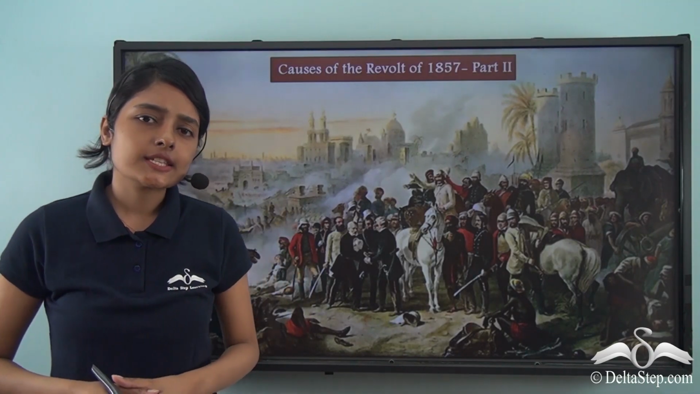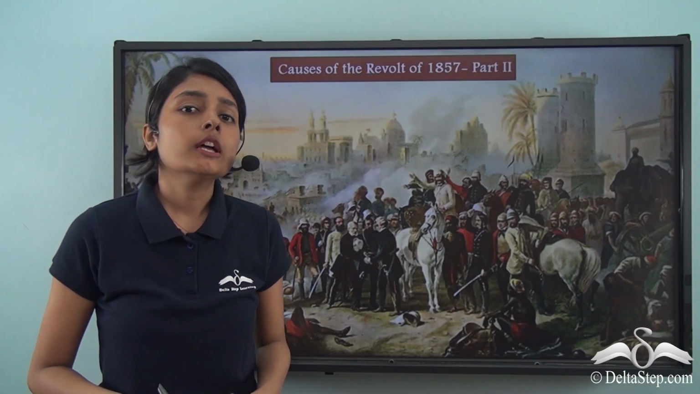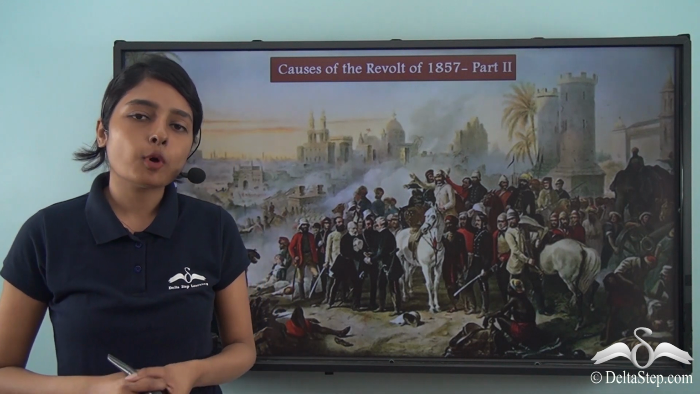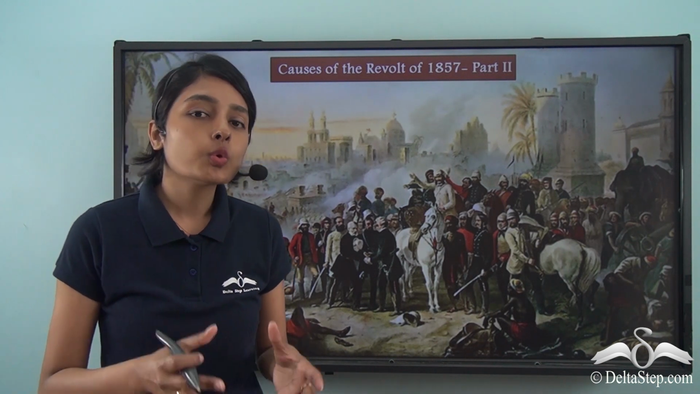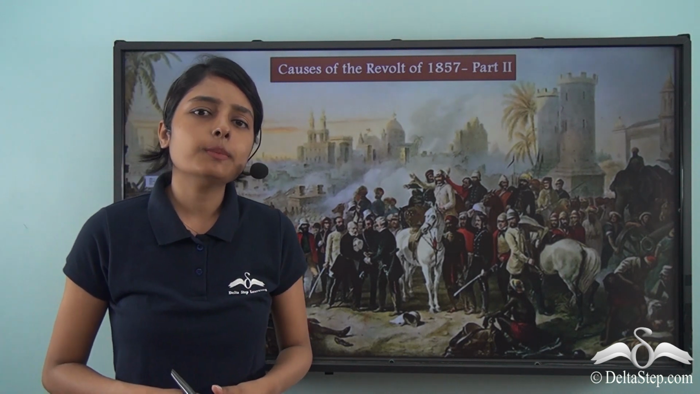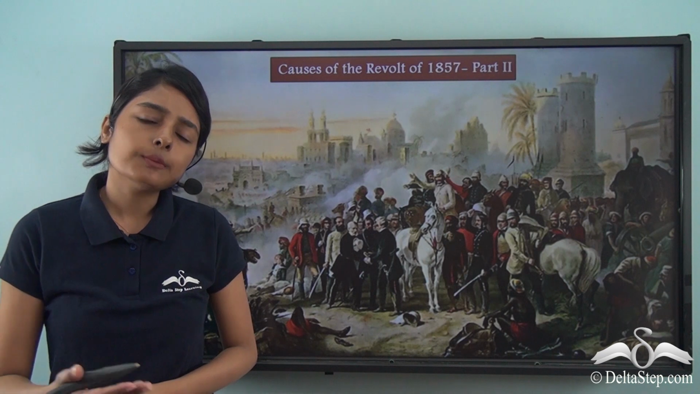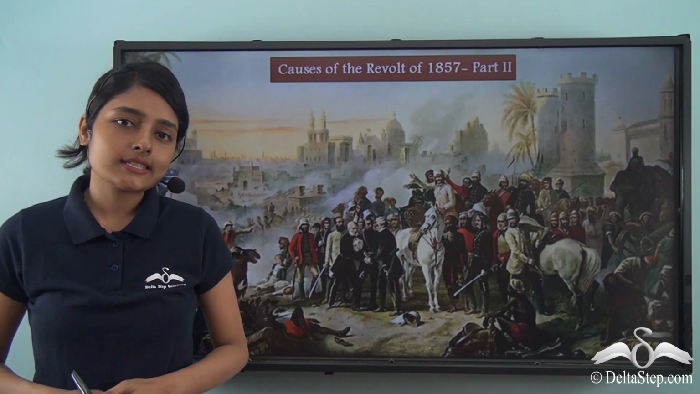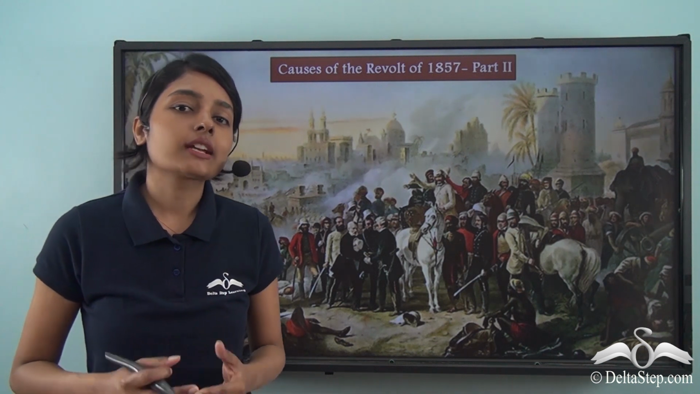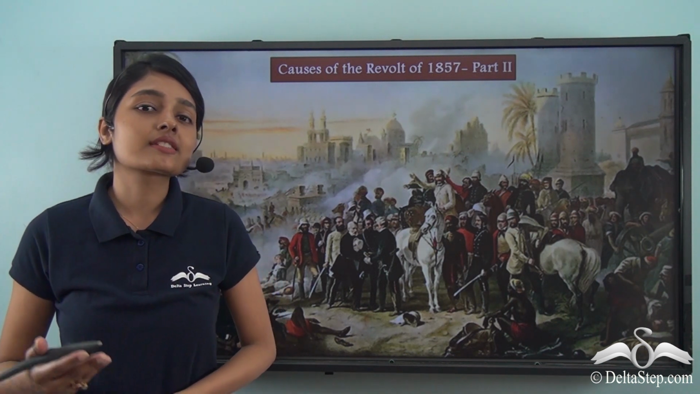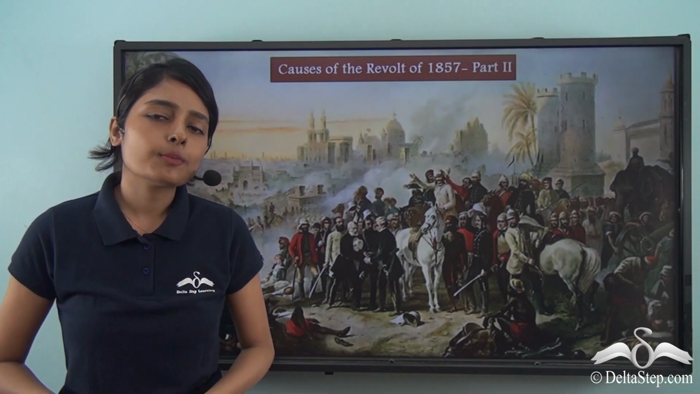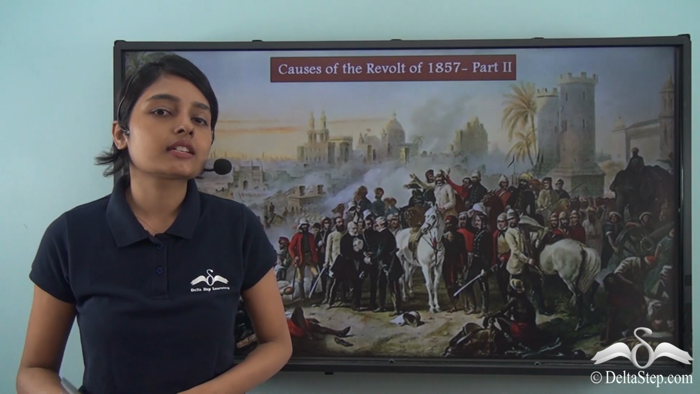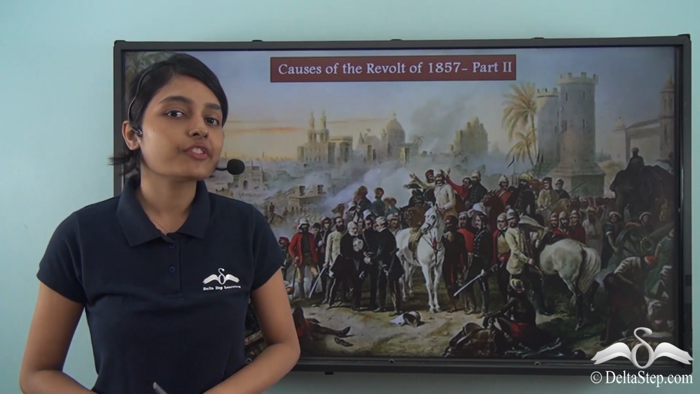In our last lesson, we talked at great length about how the British East India Company's policies were affecting the ruling class of the Indian subcontinent. Now, in this lesson, we will be focusing on how those company policies were also affecting different sections of the society. That is to say, we will again try to trace the various causes of the revolt of 1857. So let us now begin this discussion on the causes that contributed to the revolt of 1857.